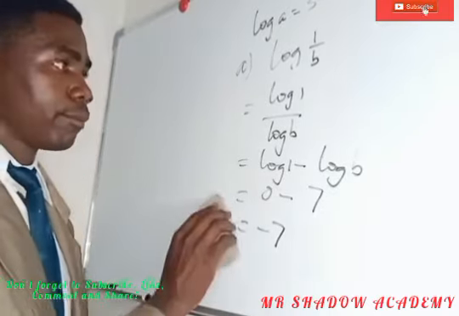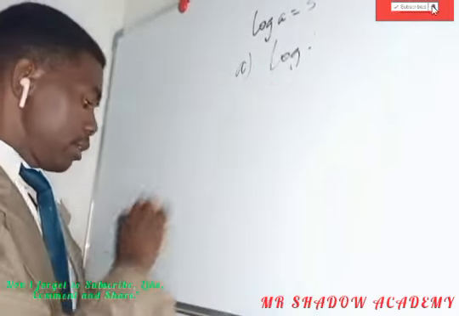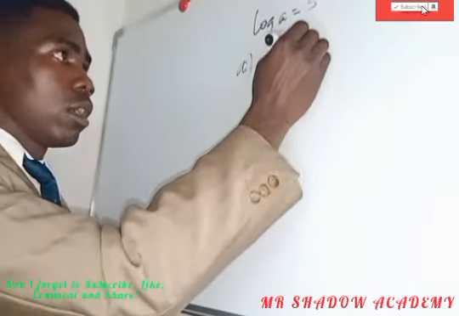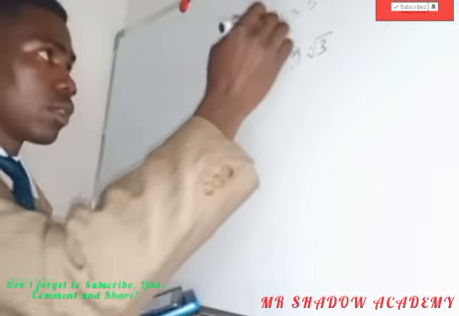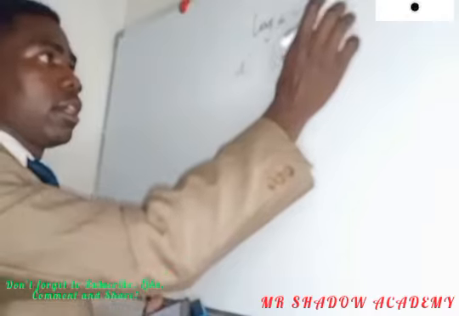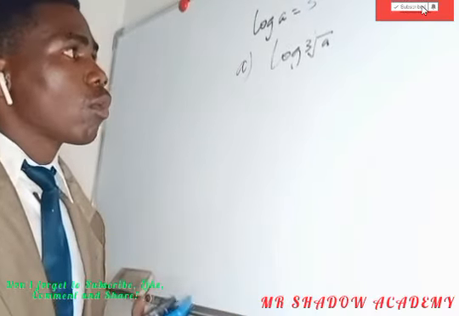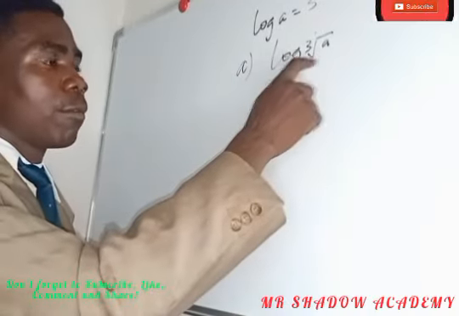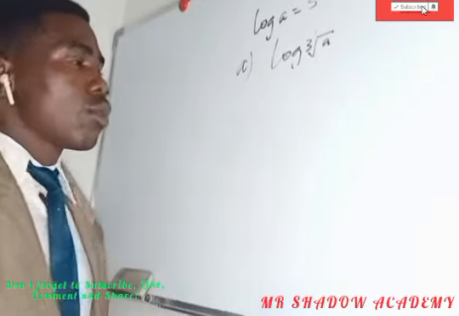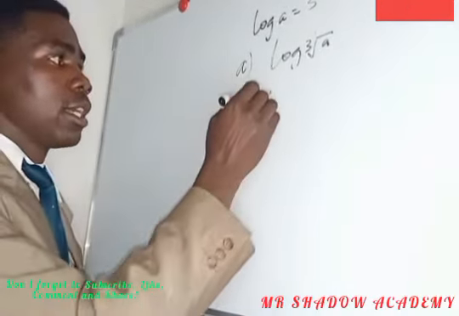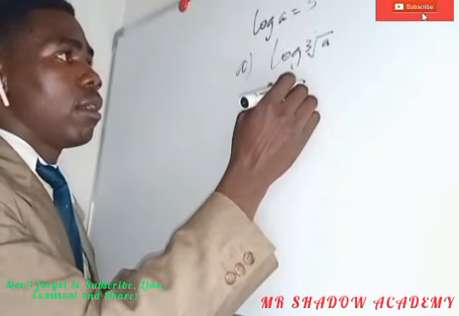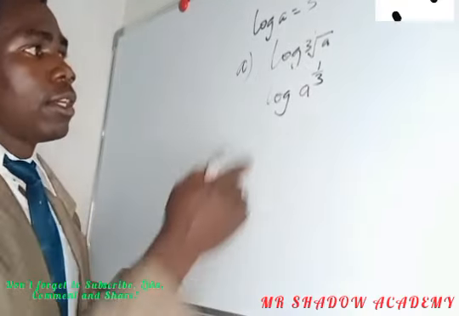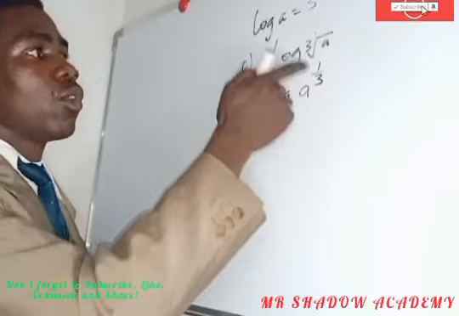Then we have part C. Part C you are given log of the cube root of A. So the first thing we should do is apply the law of indices and remove the root. Removing the root, we say log A to the power of 1 over 3.